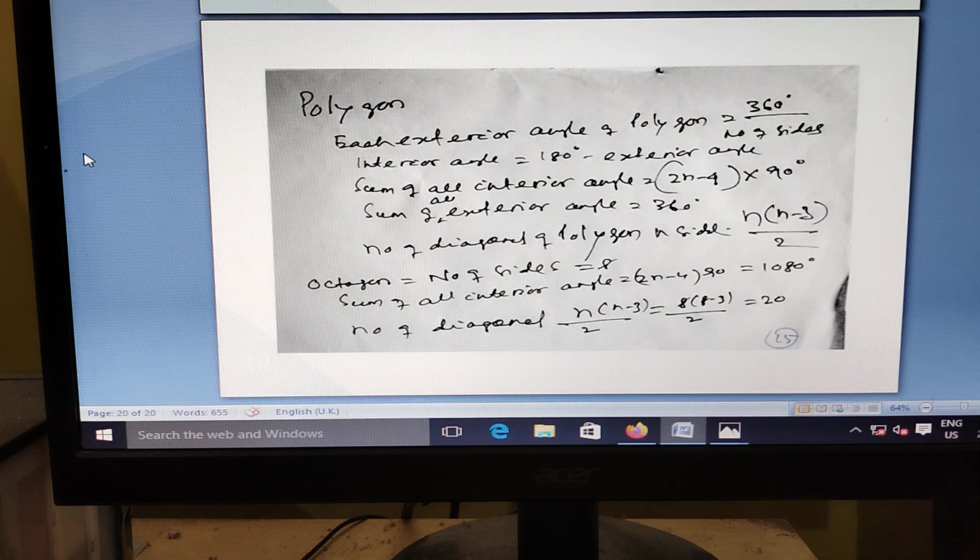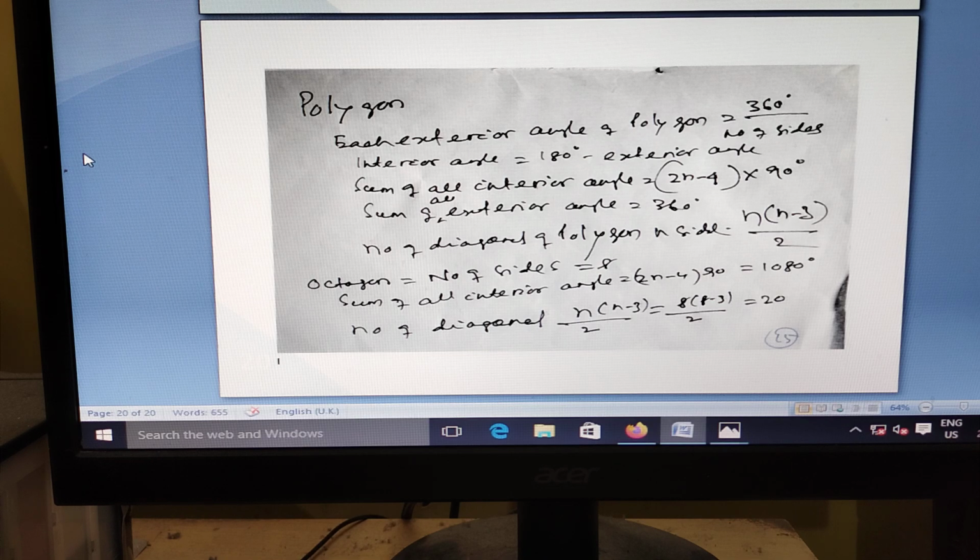Then polygon. These questions are coming frequently. Polygon, what is the number of sides? The exterior angle of a polygon is 360 by the number of sides, and the sum of all interior angles is (2n minus 4) into 90 degrees. The sum of the exterior angles is 360 degrees. Number of diagonals of a polygon of n sides is n into n minus 3 by 2. Remember this.